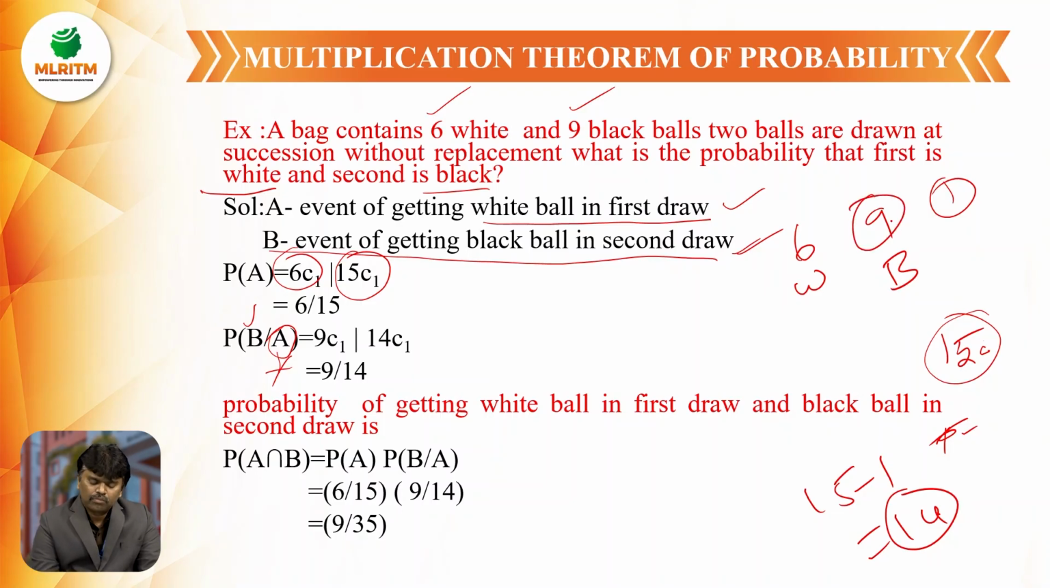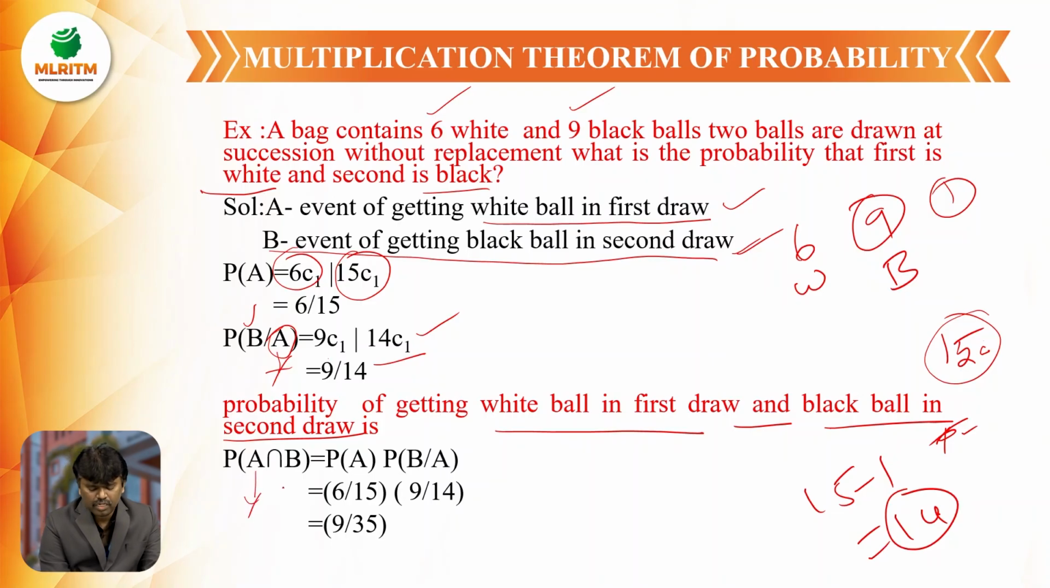Out of 9 black balls, I am taking the one black ball. Our total number of balls is equal to 14 balls. So the probability of drawing a black ball after drawing the white ball is equal to 9C1 by 14C1. So the probability of getting a white ball in the first draw and a black ball in the second draw, that means P of A intersection B: white ball in the first draw, black ball in the second draw.